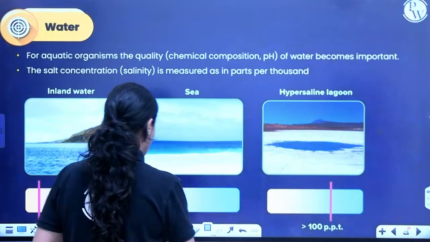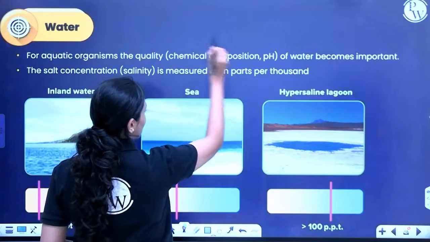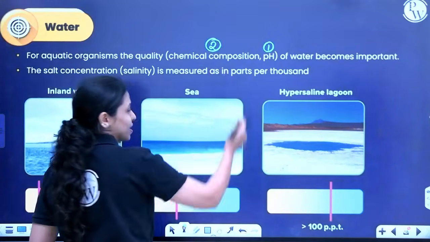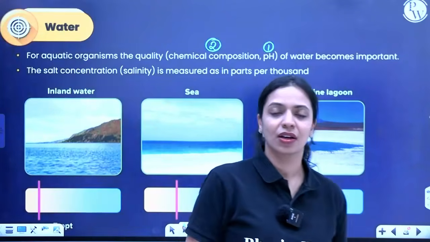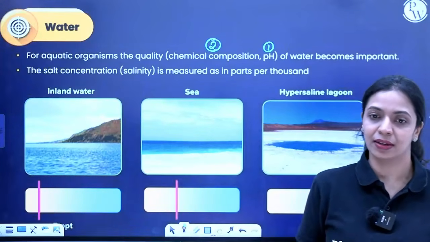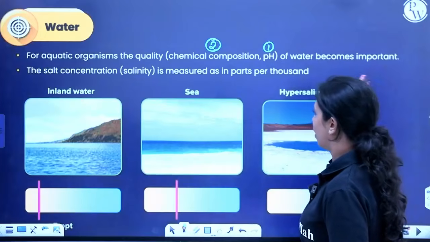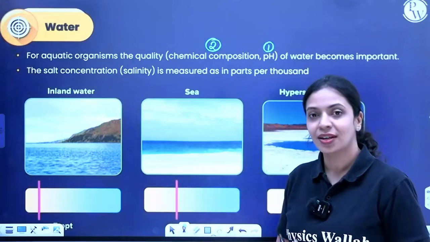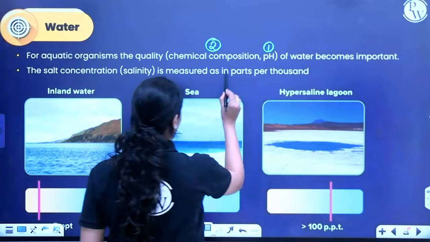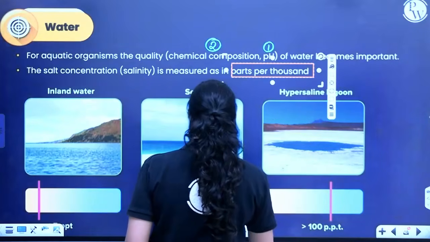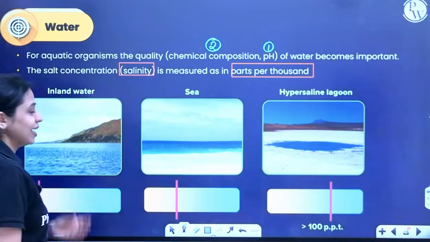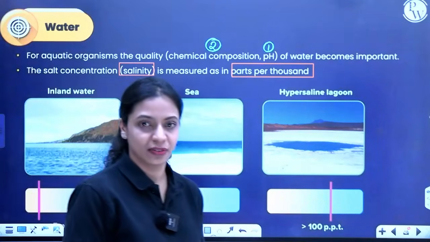So first you have pH, and then you have chemical composition, basically the salts present in it, whatever nutrients are dissolved in it. Over here, the salt concentration is measured in terms of ppt, parts per thousand. Salt concentration is basically salinity, of course you would know. In different water bodies, the salinity will vary.